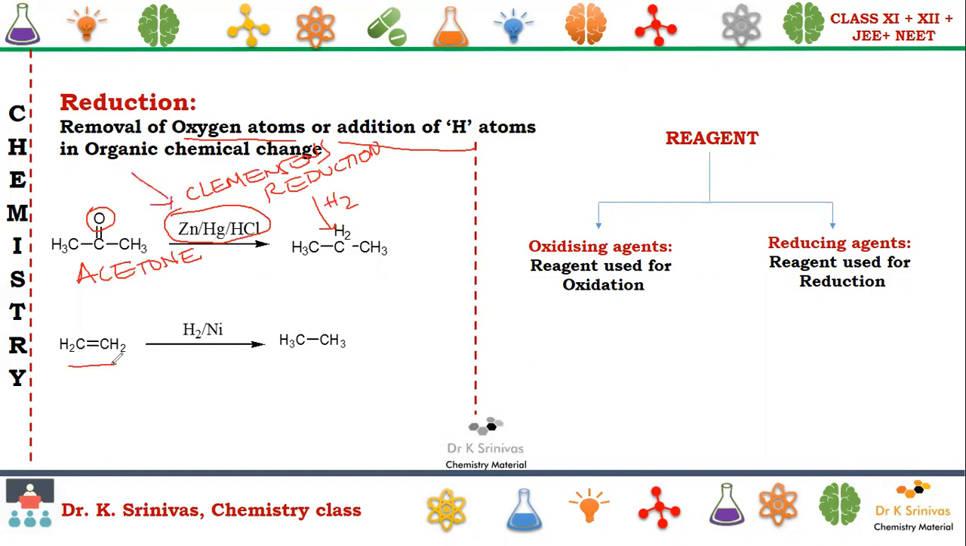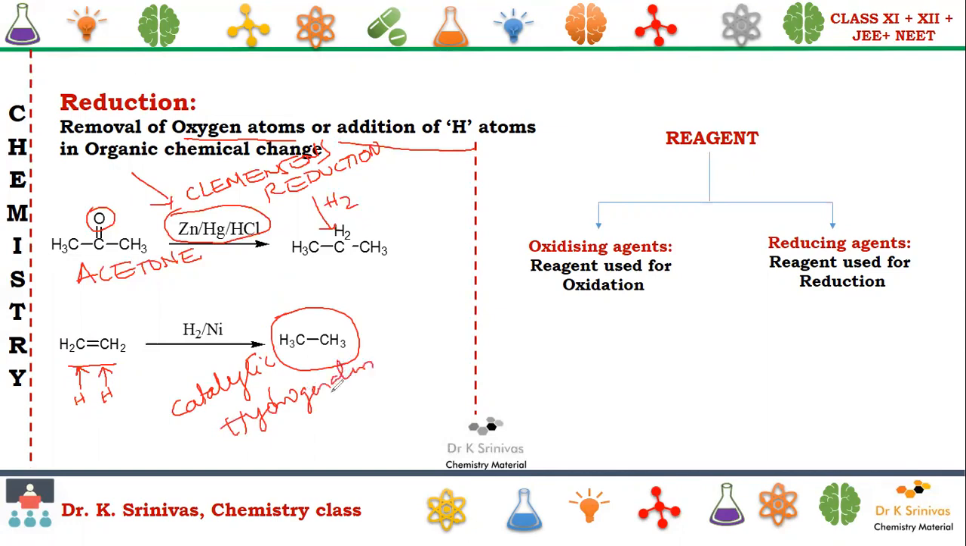Now let us go for the second example. What you are doing is adding hydrogen: here one hydrogen, here one more hydrogen, which results in the formation of ethane. This is nothing but catalytic hydrogenation.